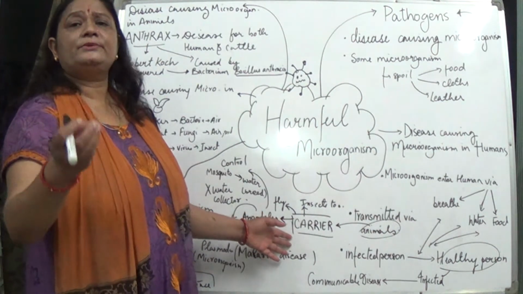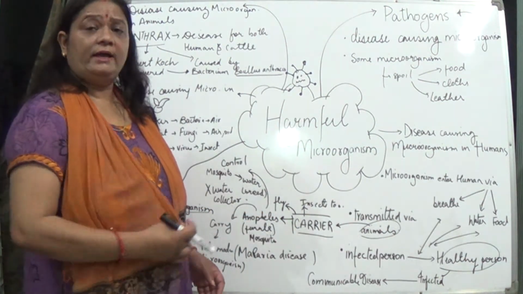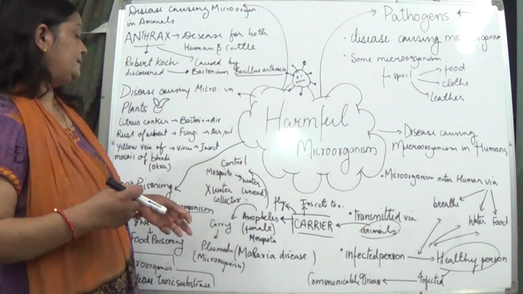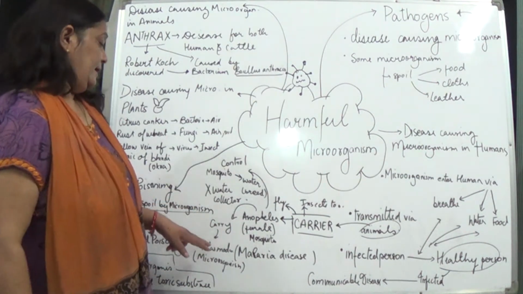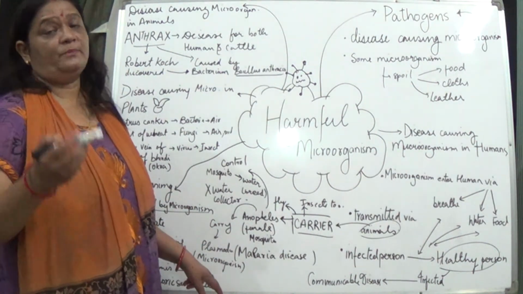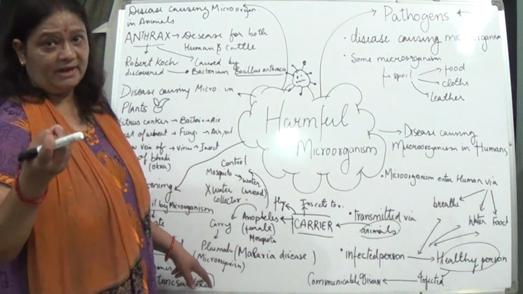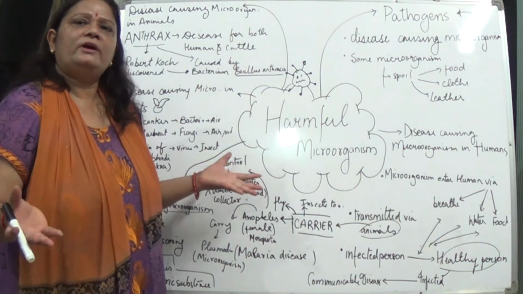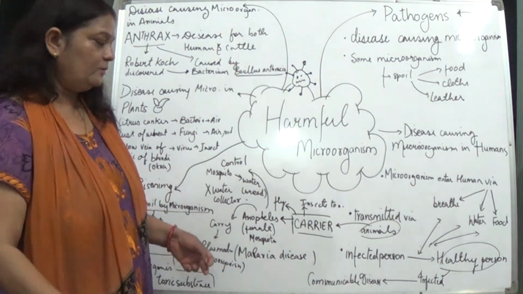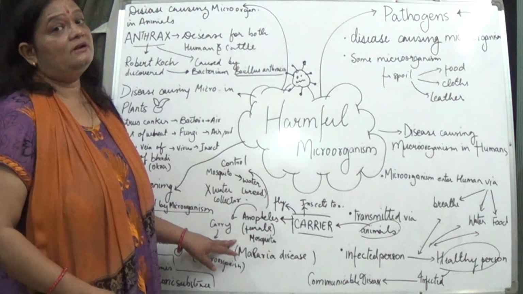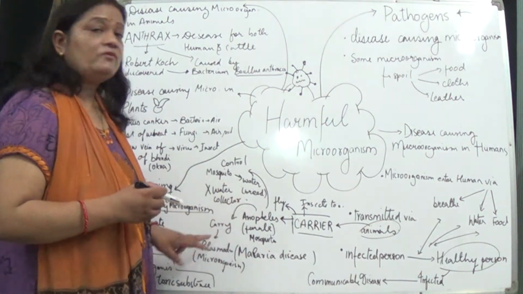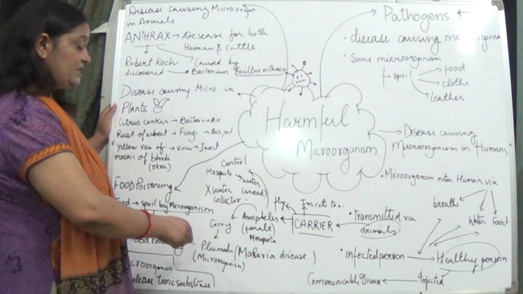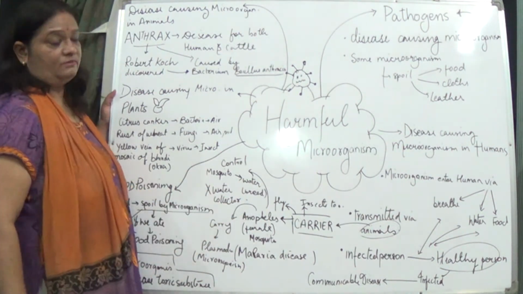If you want to talk about the disease malaria, this is also a deadly disease, with too much fever and shivering, isn't it? And this is caused by what? The plasmodium. Plasmodium is what? A protozoan. It means it is a microorganism. And this plasmodium doesn't enter our body as it is. It is carried by what? The Anopheles female mosquito. This is the carrier of this microorganism, the plasmodium.